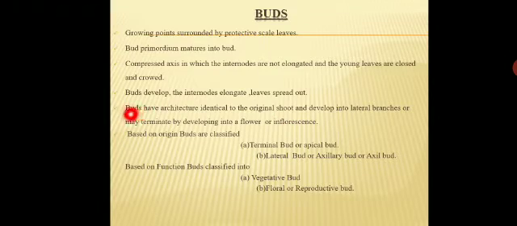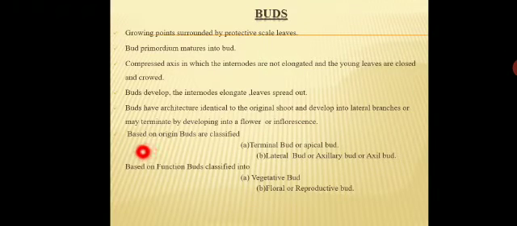The bud has the capacity to produce a flower or inflorescence. A flower is a single bud that is able to open. Inflorescence is nothing but a cluster of flowers. That is called inflorescence.